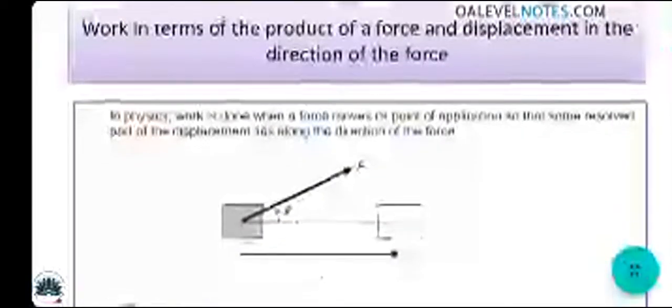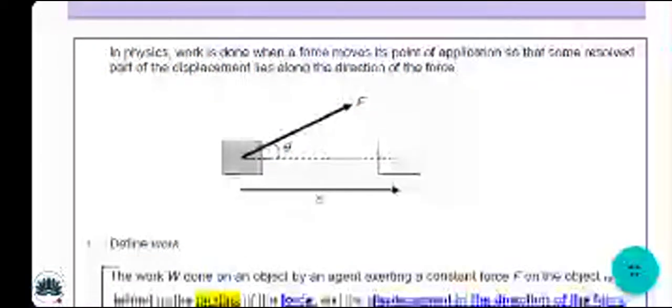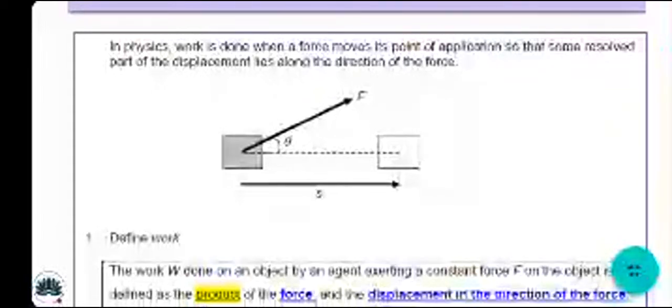So just read the definition of work done, which is the product of a force and displacement in the direction of force. From your O levels, it's a bit of a new formula for you, candidate, but that's not shocking as you are good in your kinematics and dynamics. It will help you a lot here because there are some resolving vectors. In physics, work is done when a force moves its point of application so that some resolved part of the displacement lies along the direction of force.